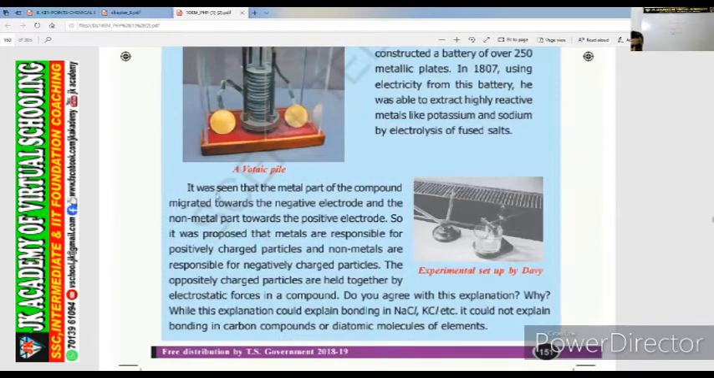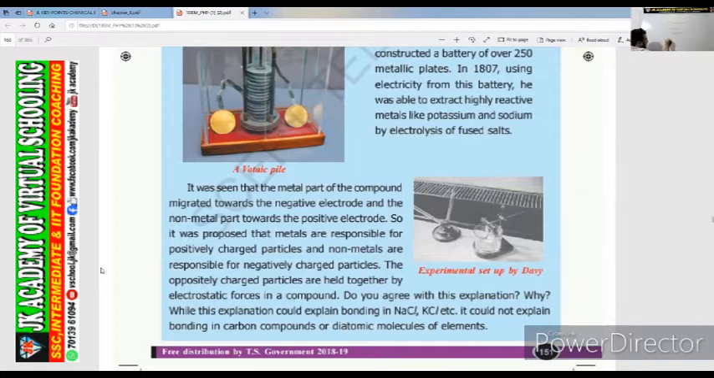that the metals migrated towards the negative electrodes. Metal part of the compound migrated towards the negative electrode. Metal, whatever the metals are there, they came at the negative electrode, and whatever the non-metals are there, those atoms, those molecules came towards the positive electrodes. Metals migrated towards negative electrode.